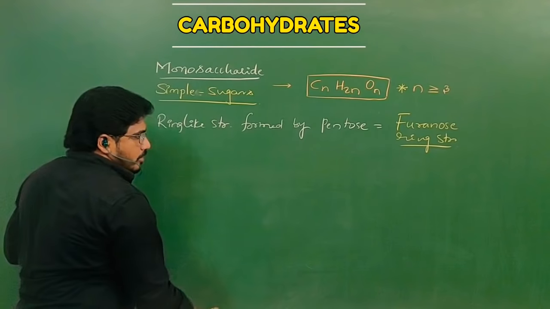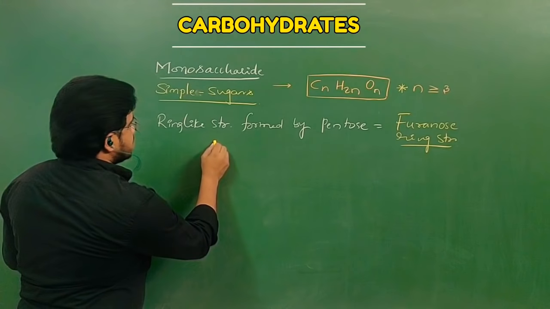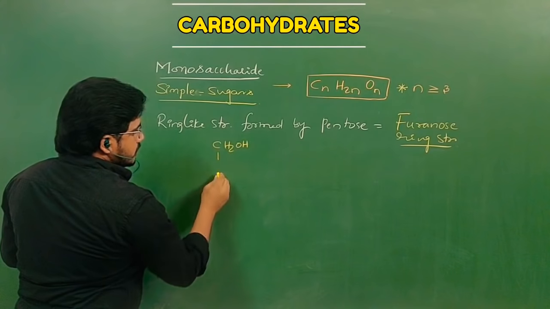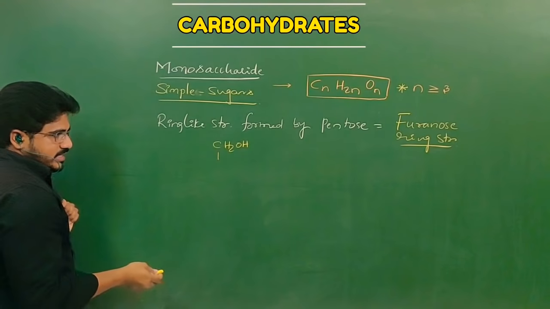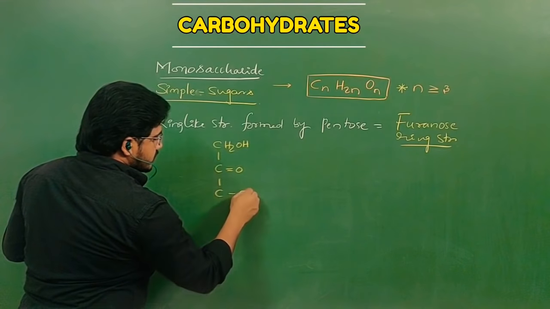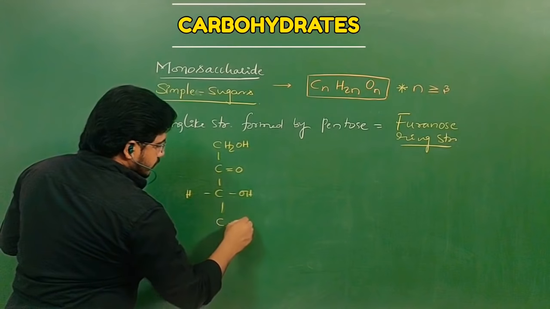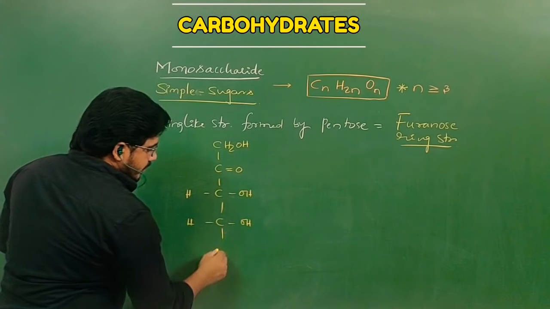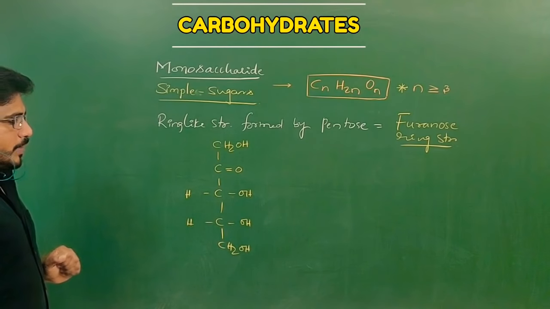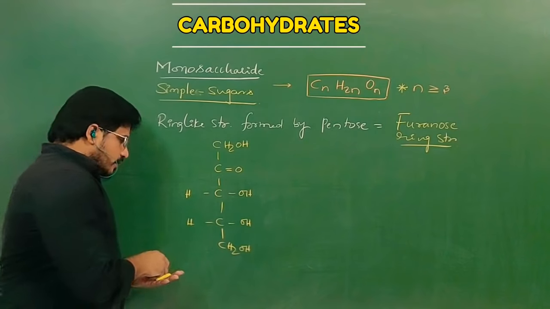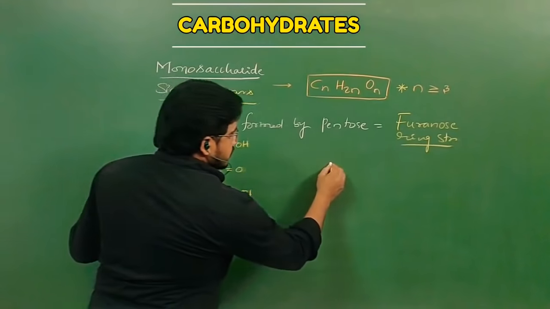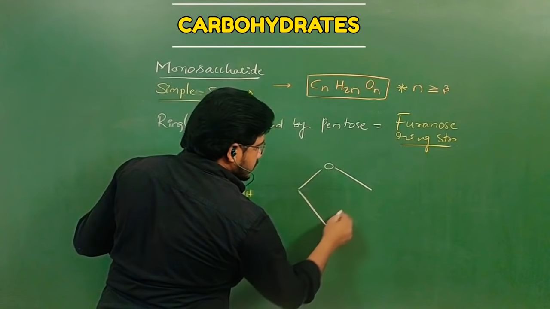You know the linear form of a pentose. Suppose that is the first carbon CH2OH. That is nothing but ketone, you can easily understand. And here this will be O, and the third one is OH, H, and the fourth one will be OH and H, and it will be CH2OH. This is a ketose pentose. Example, ribulose. If you want a ribose structure, here you have to take the CHO. Then this is the Furanose ring structure.